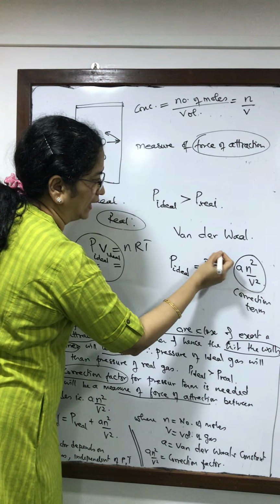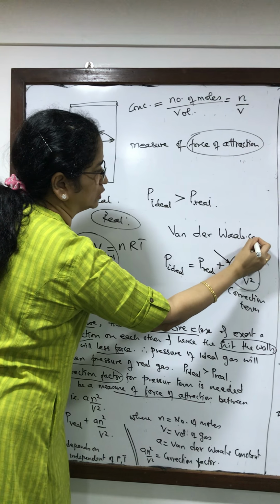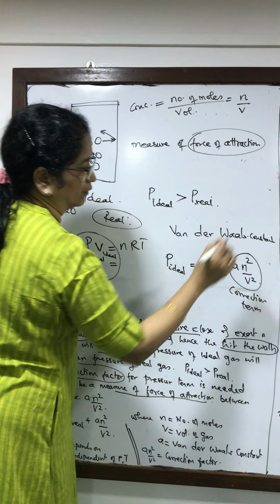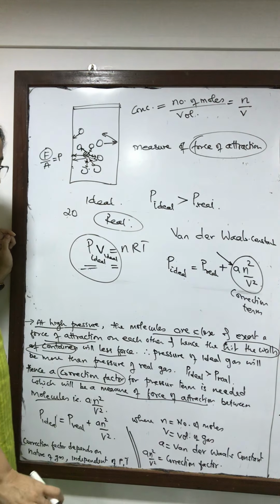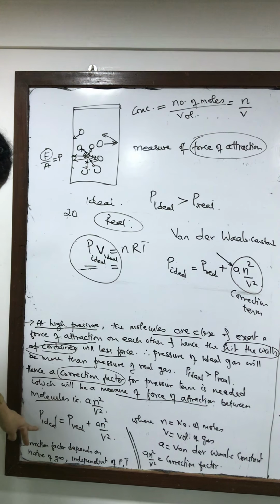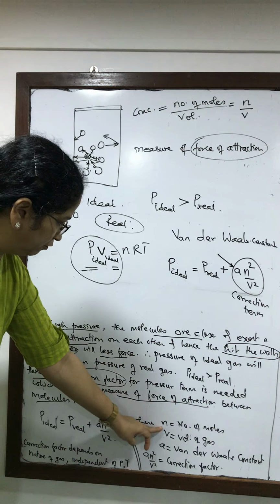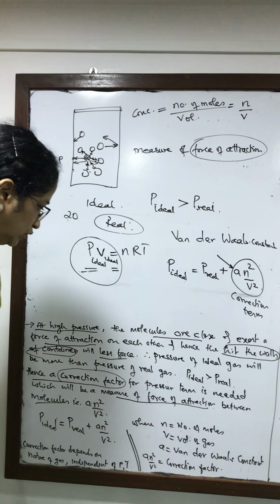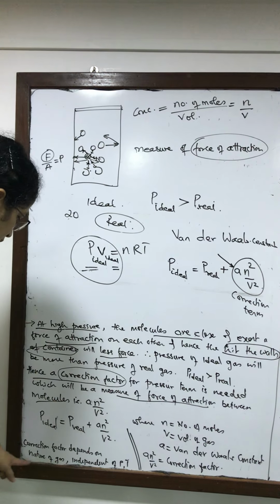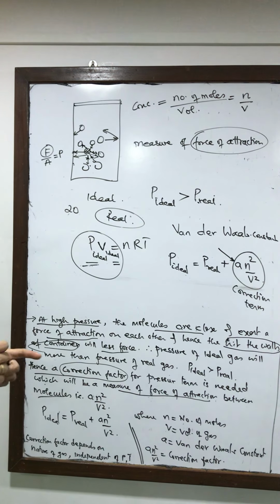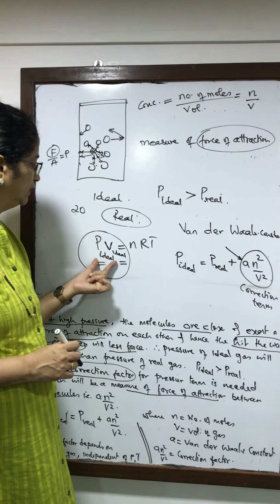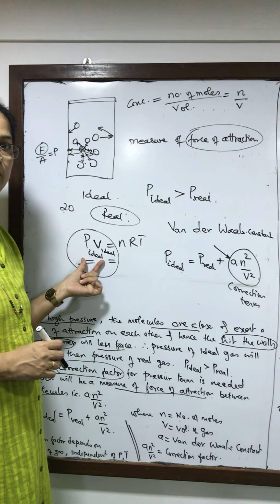Now here A is the Van der Waals constant, and it is going to depend on the nature of the gas, independent of the pressure. So this is what I have written here. N is the number of moles, V is the volume, A is the Van der Waals constant. This is the correction factor. The correction factor depends on the nature of the gas, independent of pressure and temperature. So we have seen the correction factor for the pressure term.